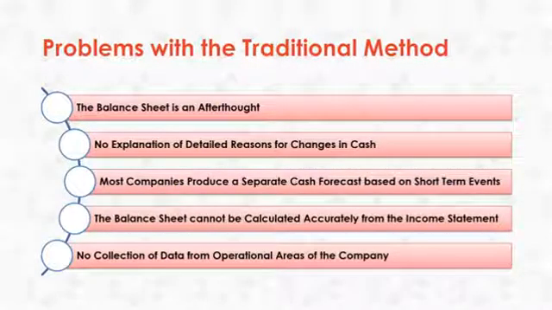You can't explain why the cash is going up or down. It could be related to a real cash fluctuation or a misstatement of another figure on your balance sheet. Most companies produce separate cash forecasts based on short-term events because their cash planning process is not reliable. The two are disjointed, and you have a situation where there is not a single version of financial truth. There is no data collected from the operational areas of the company.